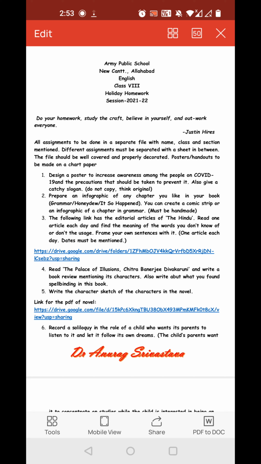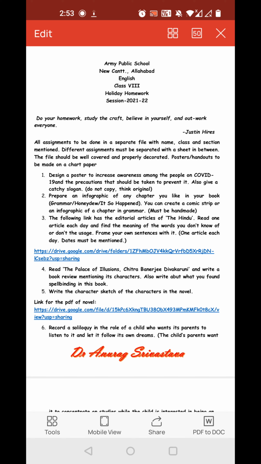So all the English assignments you are going to do are to be done in a separate file with your name, class, section and roll number mentioned over there. Different assignments must be separated with a sheet in between. So you have to separate all the questions. After doing question number 1, you have to place a separate sheet and then start with the second one. Don't merge it up.